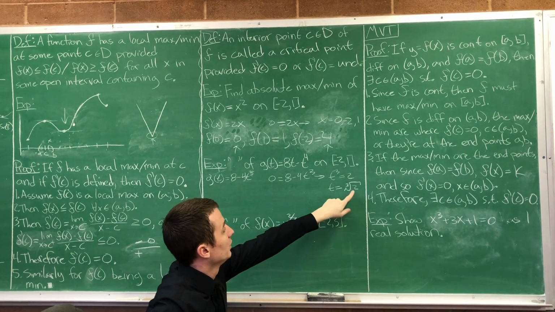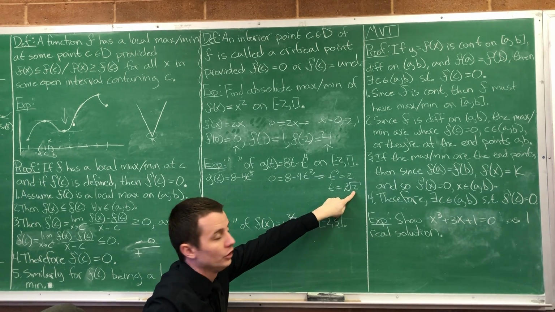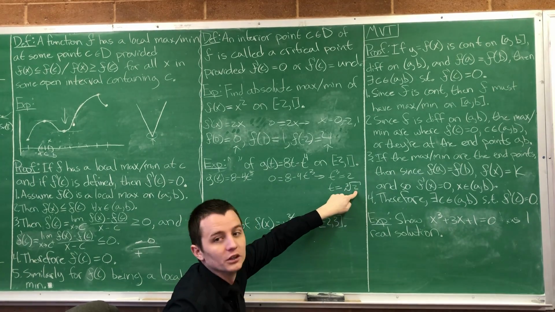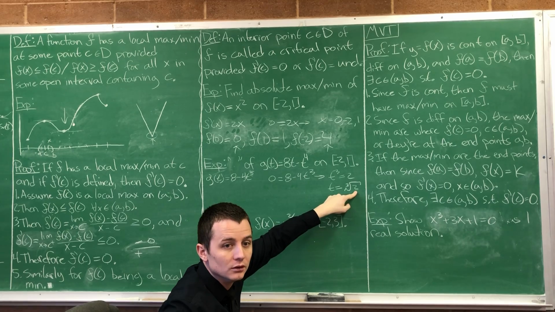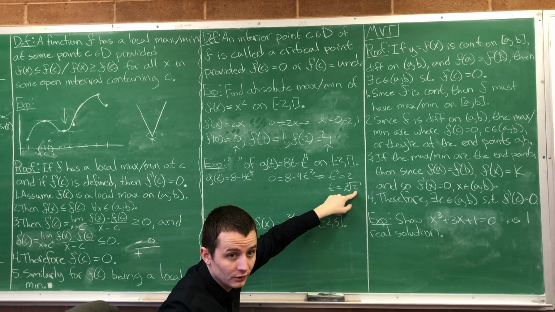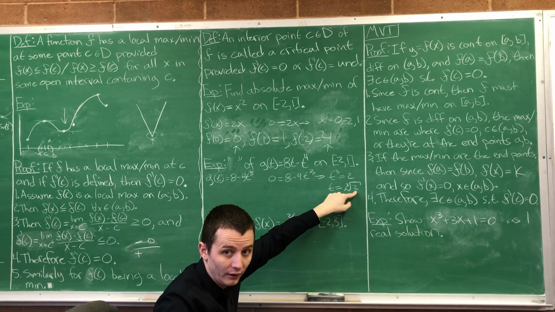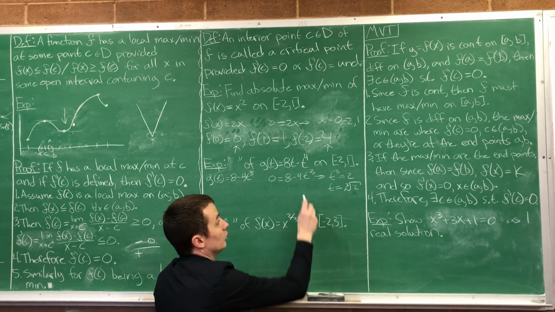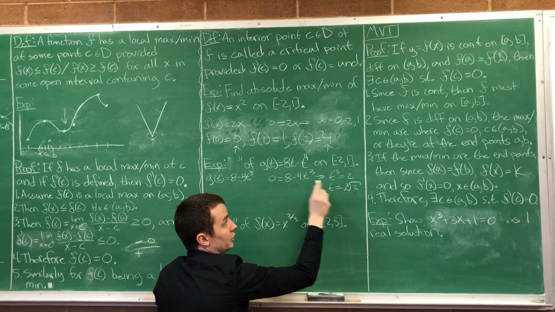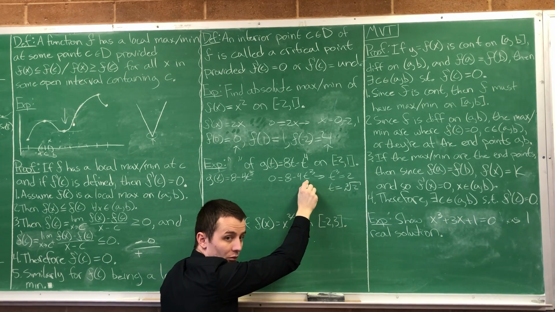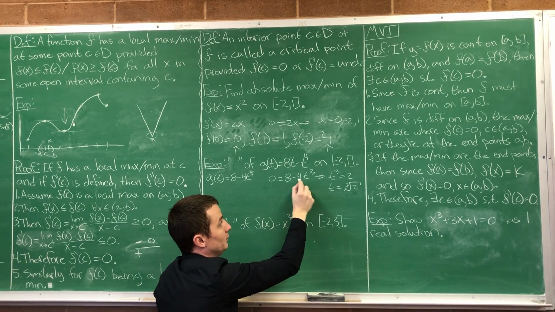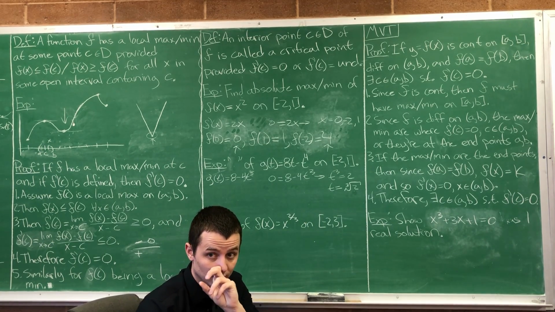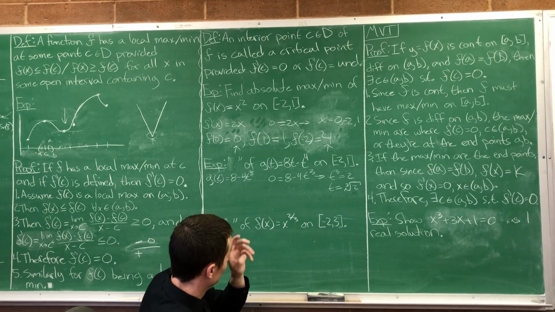So really quick, what's the cubed root of 2 cubed? 2. Just 2, right? Like the square root of 2 squared is 2. The cubed root of 2 cubed is 2. So when t is equal to the cubed root of 2, t cubed is 2. Times 4 is 8. 8 minus 8 is 0. So it's where the derivative is 0. Follow that?